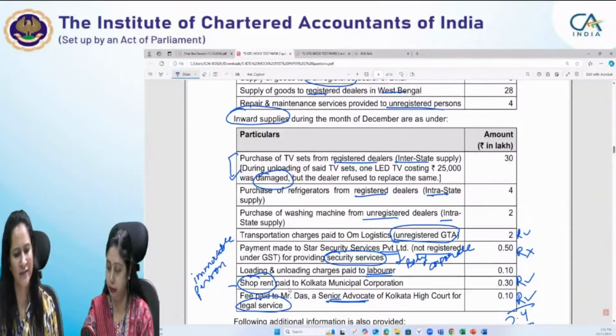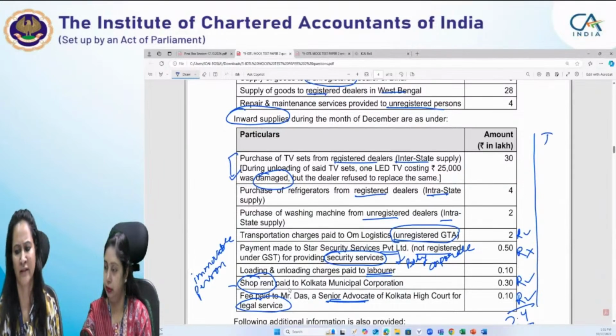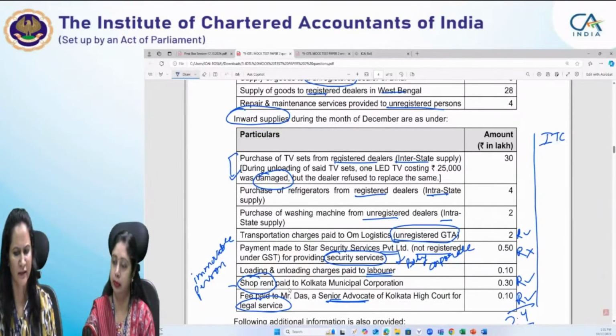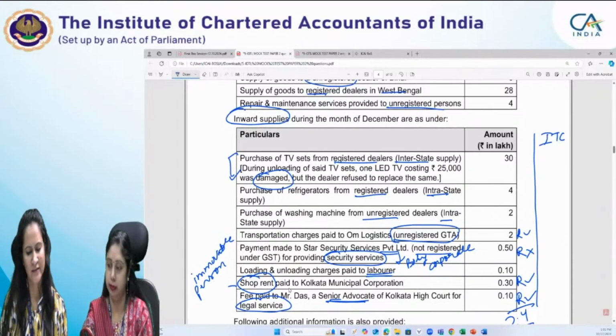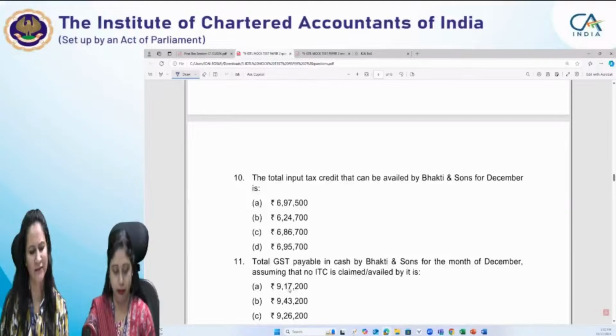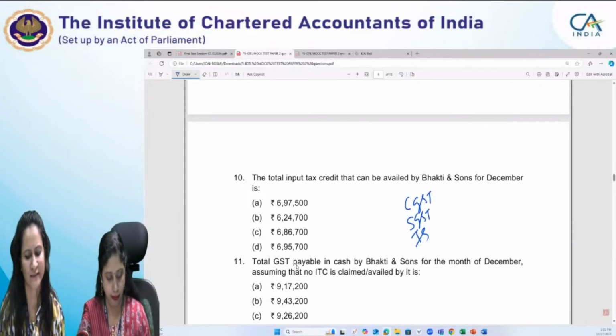Now I will write regarding the ITC admissibility. Purchase of TV sets from a registered dealer, interstate supply. One more point to note here is that what is asked is the total input tax credit that can be availed by Bhakti and Sons for December. Here no bifurcation of CGST, SGST or IGST is asked.